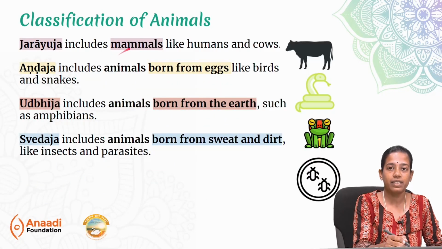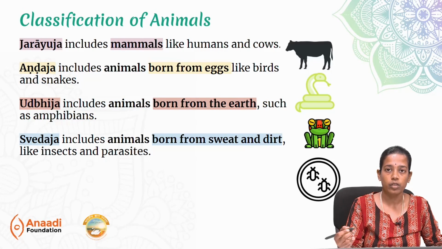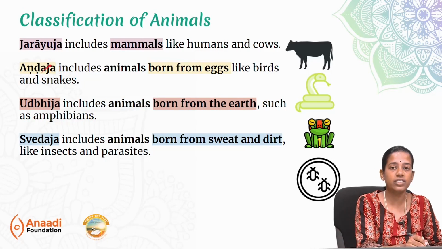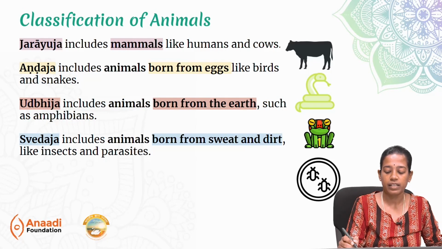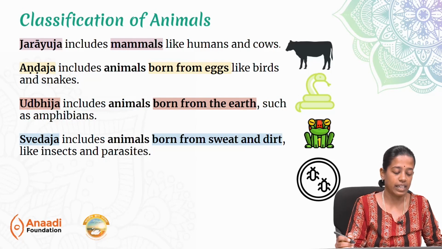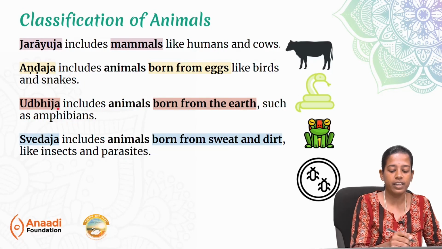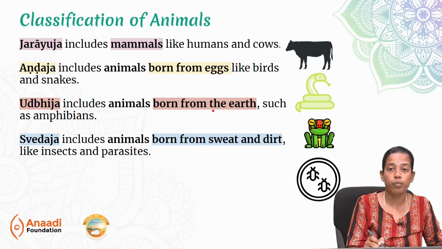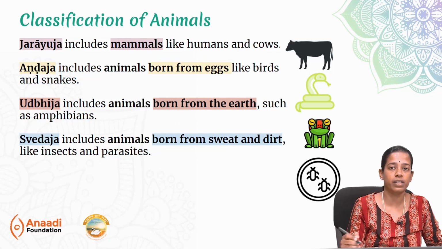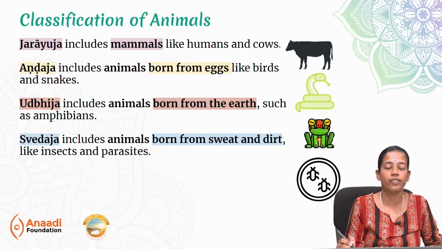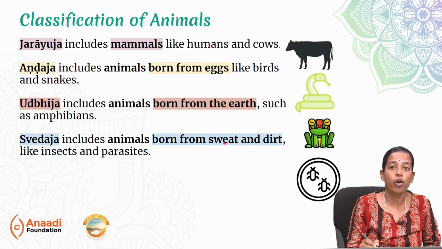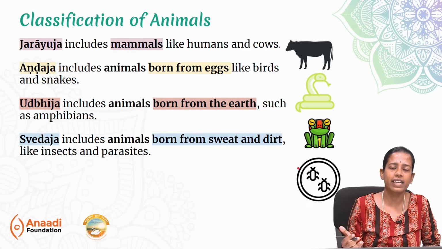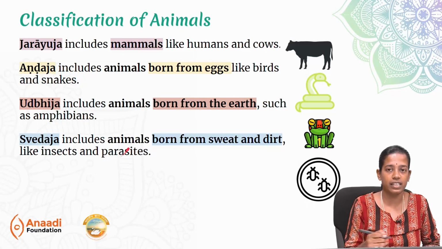Jarayuja are mammals such as cows, goats, etc. Andaja are living beings that come out of an egg such as snakes, birds, etc. Udbija includes animals that are born from earth such as amphibians. A frog is an example of an amphibian. Svedaja are animals that are born out of sweat and dirt. All the insects and microbes fall under this category.